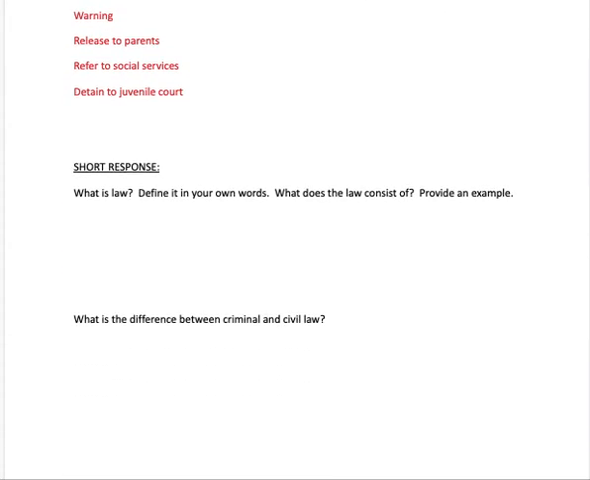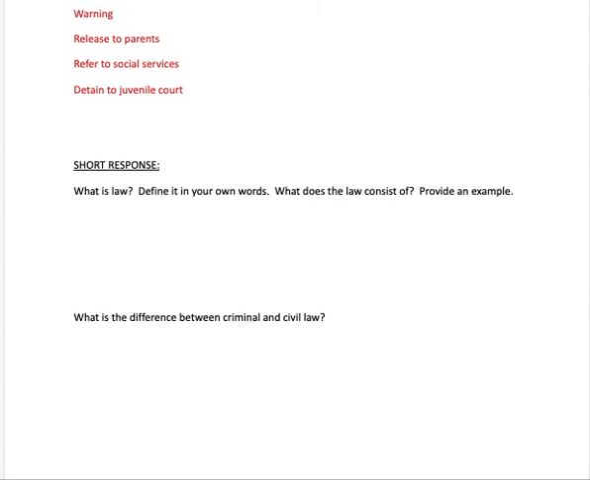And then key questions that you need to be able to answer on your own. What is law? Maybe define it in your own words. What does the law consist of? And maybe provide some examples. The other question, again, being able to clearly define what the difference between criminal and civil law is.